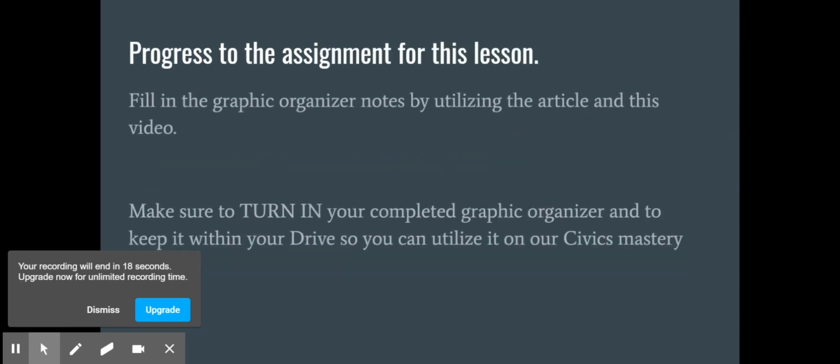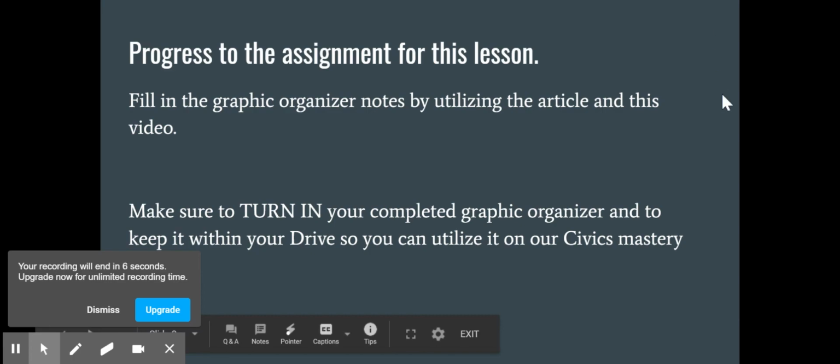All right, so go ahead and progress to the assignment for this lesson. Make sure that you're filling in that graphic organizer utilizing the article and the notes. Make sure to share that graphic organizer with me and turn it in so that you can utilize it in our Civics Mastery Check. Go ahead and head on to that assignment now.